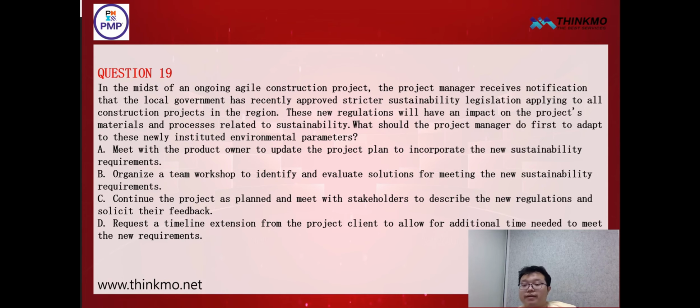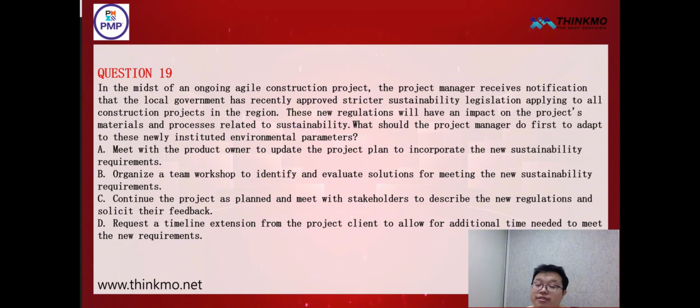So option A, there's no problem with it. Now, for option B, we can see that it involves organizing a team workshop to identify and evaluate solutions for sustainability requirements. That also seems fine, but when it comes to organizing a speech or presentation, it's actually not just a matter of one person participating, right? It's not just about one or two people. It could involve discussions among many team members.